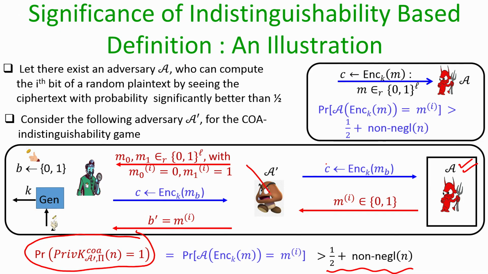That means no such A dash exists, which further implies no such A exists, and this is formally established by doing this reduction.